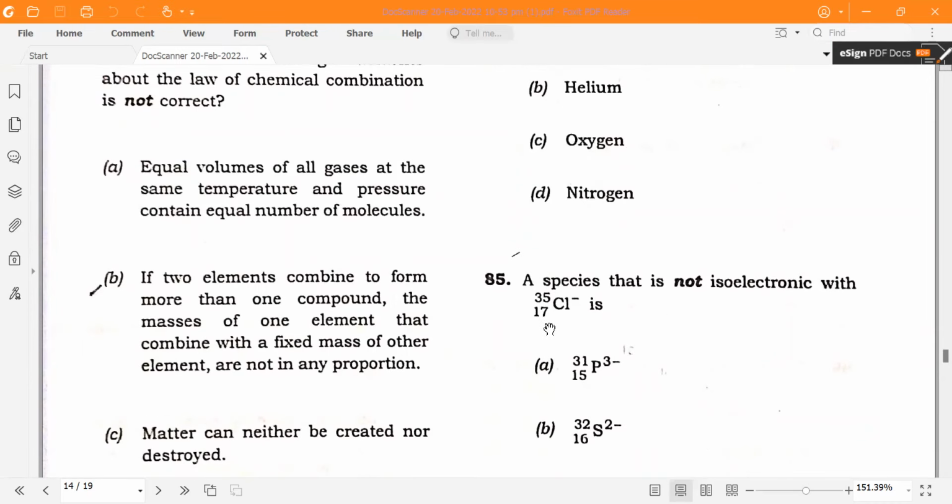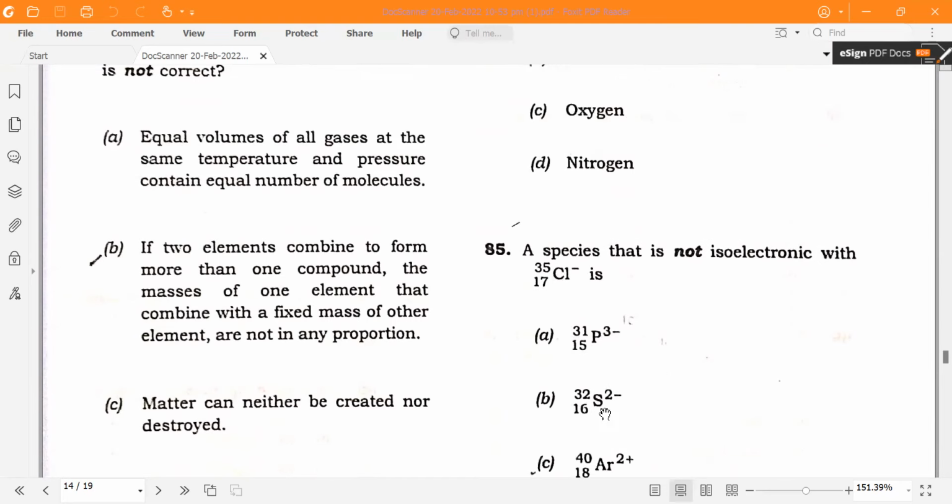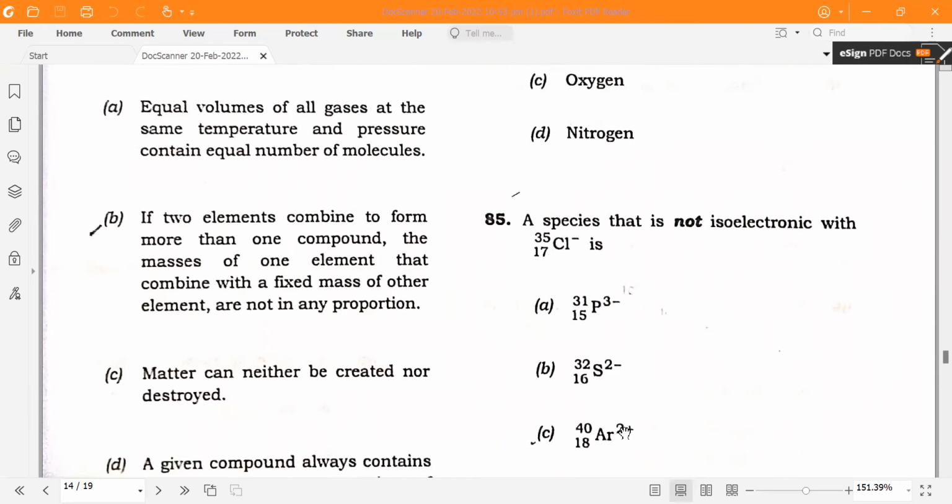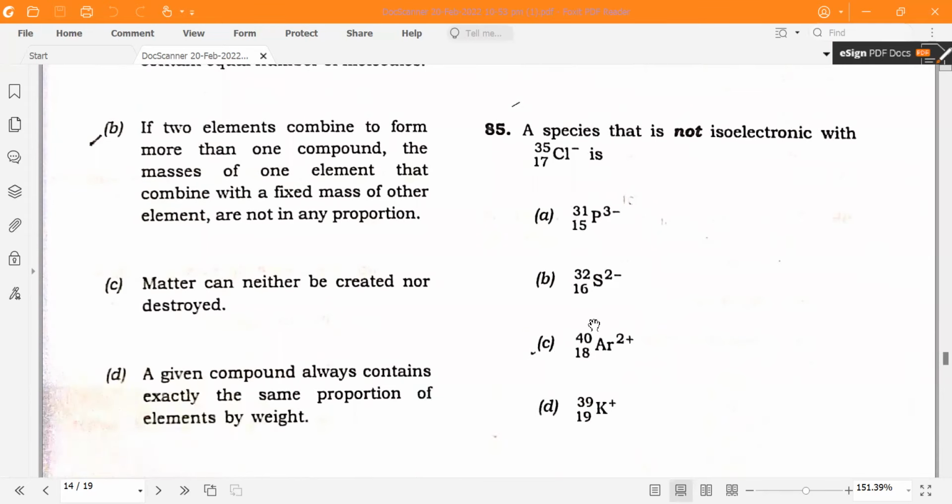Not isoelectronic, because you can see the 18 electrons here. So 15 plus 3, 18; 16 to 18, 18 minus 2, 16. So this will be the thing which is not isoelectronic with this chlorine.